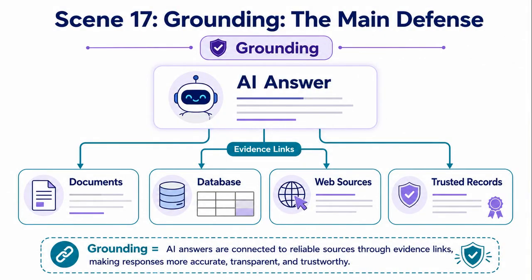Once hallucination versus bias is clear, grounding, the main defense becomes much easier to understand. Grounding means connecting an AI answer to reliable information. A grounded answer is based on provided documents, databases, web sources, or trusted records. Grounding does not make AI perfect, but it gives the model stronger factual support. It also helps users verify the answer. Grounding is especially important for business, research, education, and high-stakes work. Without grounding, the model may rely too much on patterns.